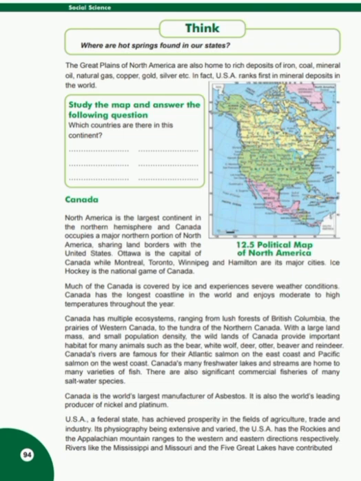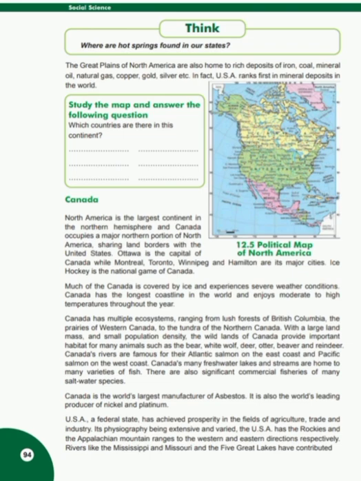The Great Plains of North America are also home to rich deposits of iron, coal, mineral oil, natural gas, copper, gold, silver, etc. In fact, USA ranks first in mineral deposits in the world. Students, most of the minerals like iron, copper, gold, silver, coal, mineral oil, etc. are available in plenty in USA. So it ranks first in the industrial field in the world.